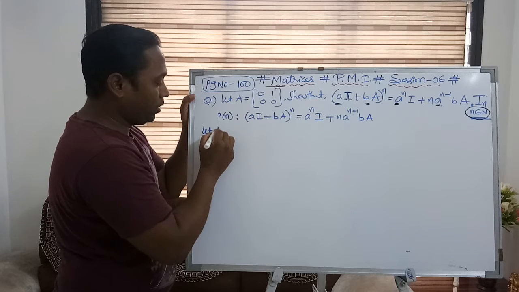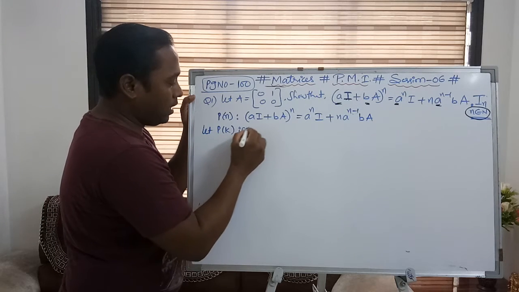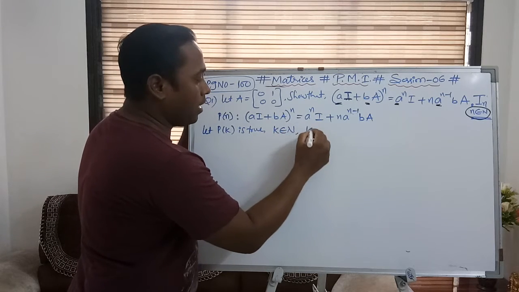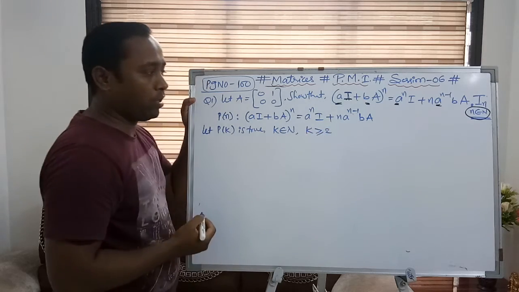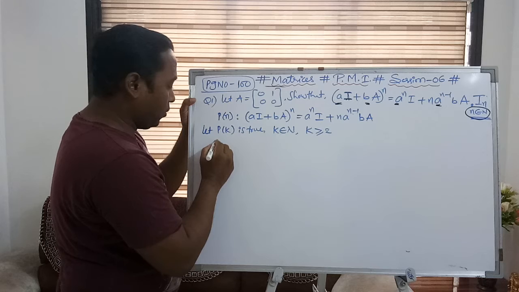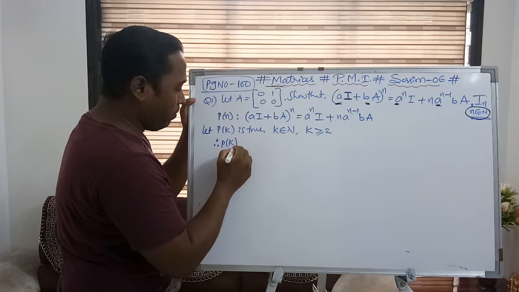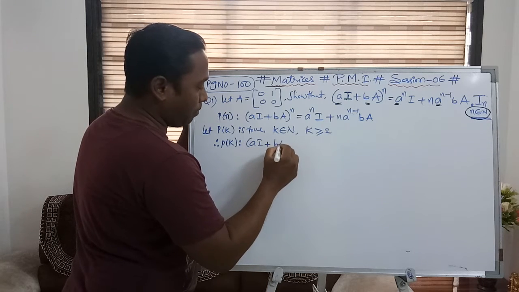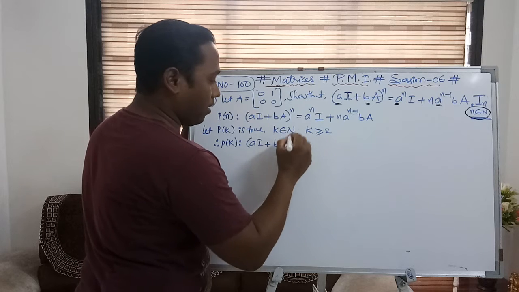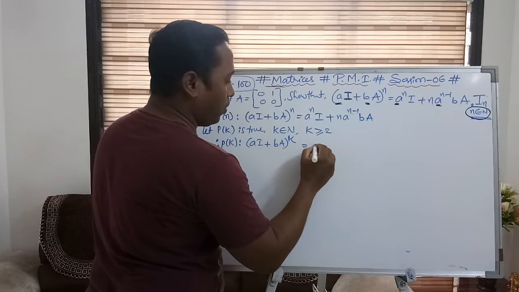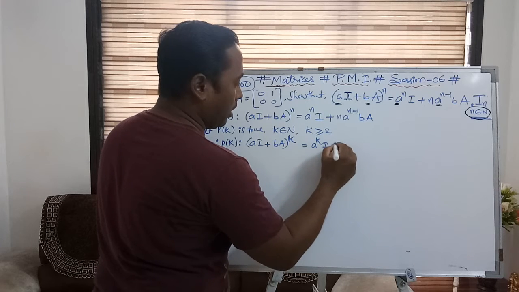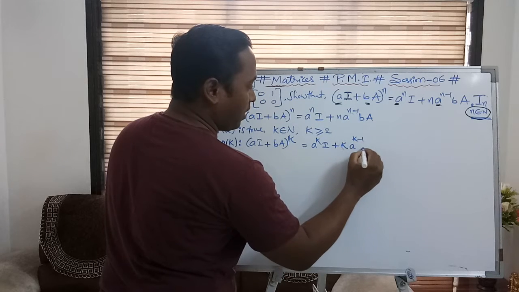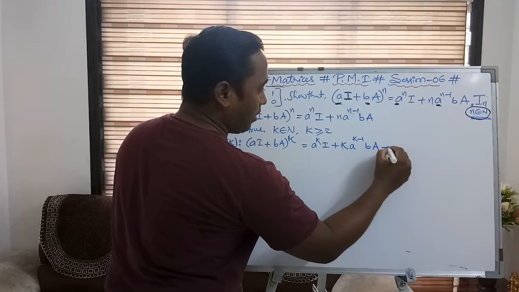Now let P of k be true, where k belongs to natural numbers and k is greater than or equal to 2, because you will already have proved it for 1. So therefore, what would the P of k statement be? (aI plus bA) whole to the power of k is equal to a to the power of k into I plus k times a to the power of k minus 1 into b into A. This is result number 1.